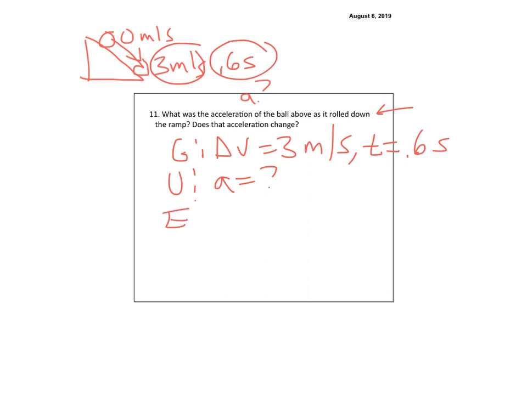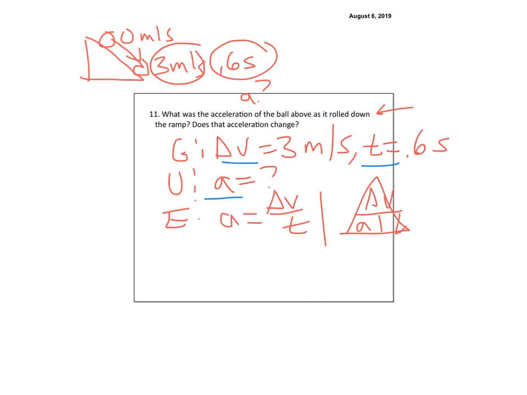And equation. Oh, but now I need an equation with a in it, right? So I've got to look at my equation sheet and find one that has a, v, and t. And lo and behold, I see it. I believe it's equation 2. So a is equal to delta v over t, or in triangle form, it would be a equals delta v over t.